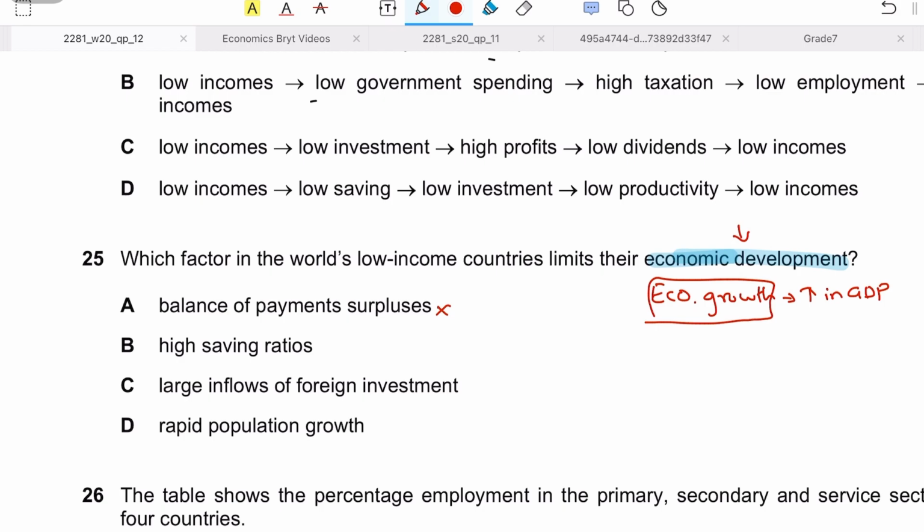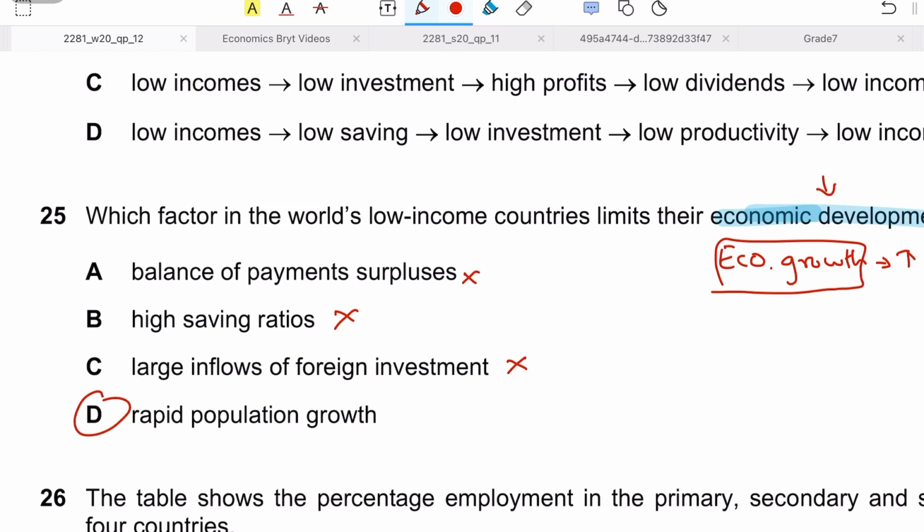High saving ratios? No, this is not the answer as well. Large inflows of foreign investment would obviously improve the economic position of the country, because more foreign investment in terms of, let's say, hot money inflows, or FDI, foreign direct investment in the form of multinationals, would definitely result in an increase in GDP, hence causing economic growth, and assuming that it causes economic development as well. Although yes, it will cause economic development, but right now we are assuming there are no externalities.